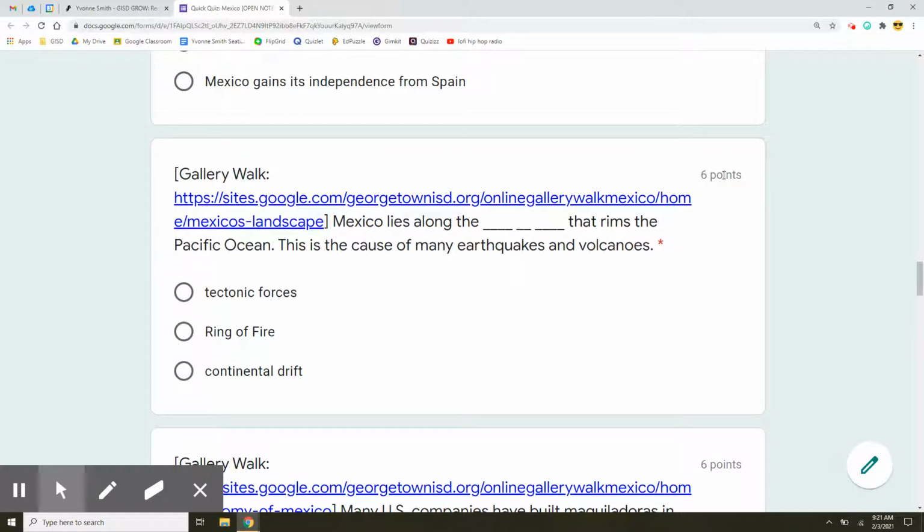For 6 points, we're going to talk about the landscape of Mexico. Mexico lies along the something, and it rims the Pacific Ocean. This is the cause of many earthquakes and volcanoes. I think maybe we've learned about this in science class. Is it tectonic forces, the ring of fire, or continental drift?